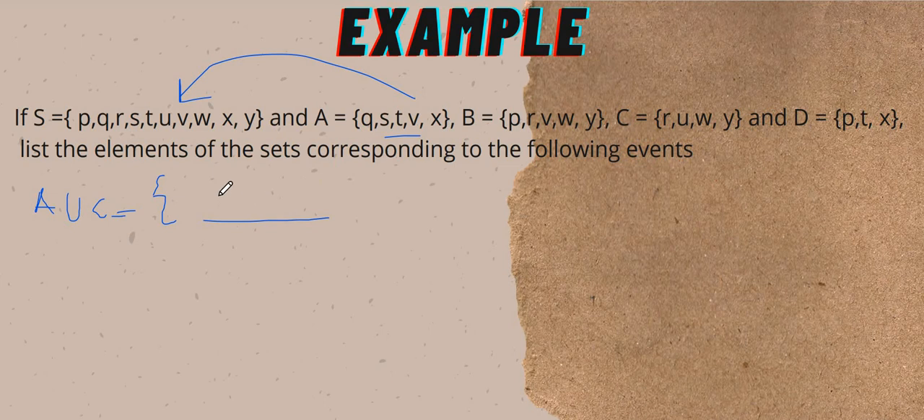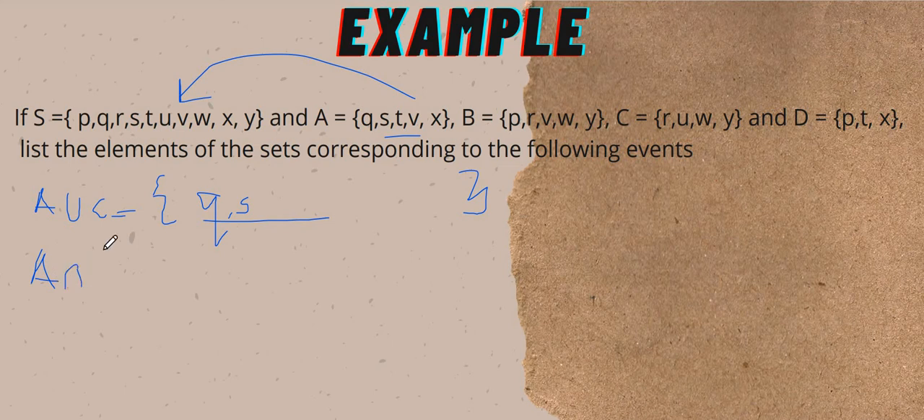So you just write all the elements here. Q, S, T, V, X, and then R, U, W, Y. So that will be your set. I repeat again, listen. A union C means you combine all the elements that are in A and also C. So here your A union C should be Q, S, T, V, X, R, U, W, Y.